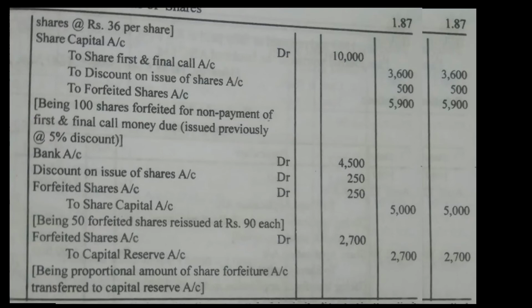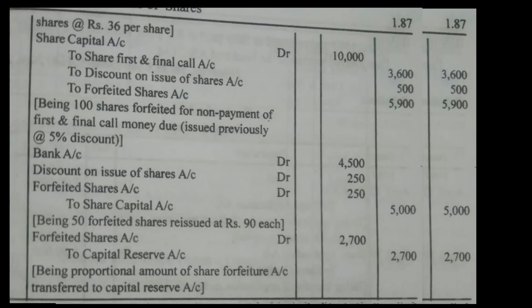How many shares are reissued? Actually, 100 shares are forfeited, not 1,000. 100 shares are forfeited and 50 are reissued. Out of 50, how much is the actual reissued value? We get bank 4,500, then discount on shares 250, then forfeiture 250. In total it is 5,000.